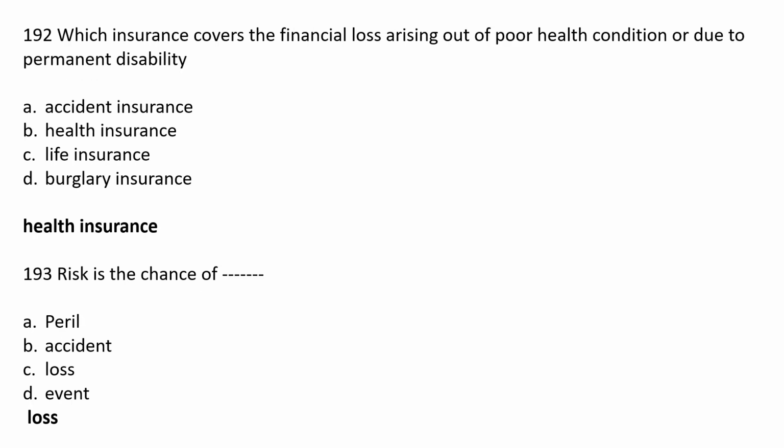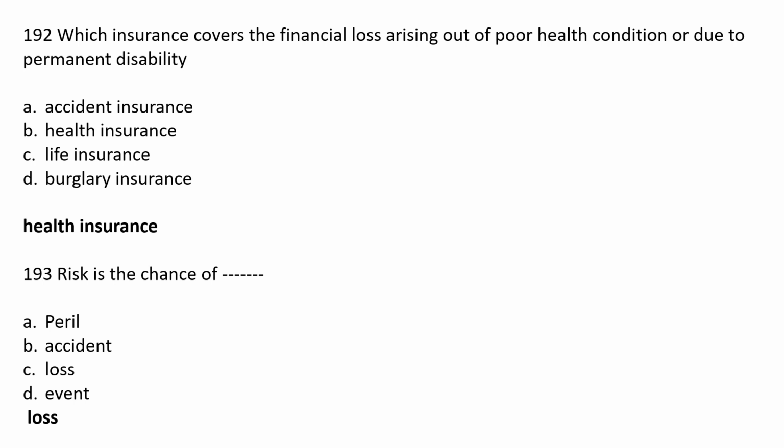Next MCQ. Which insurance covers the financial loss arising out of poor health condition or due to permanent disability? Accident insurance, health insurance, life insurance or burglary insurance? The correct answer is option B, health insurance. So health insurance covers the financial loss arising out of poor health condition or due to permanent disability.